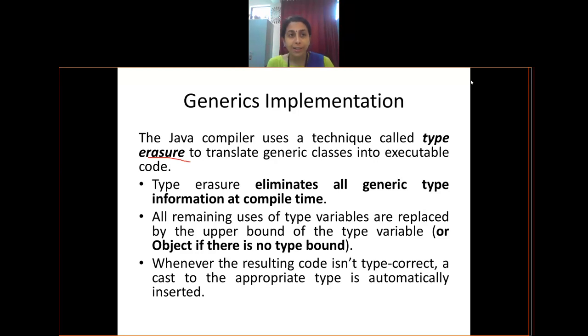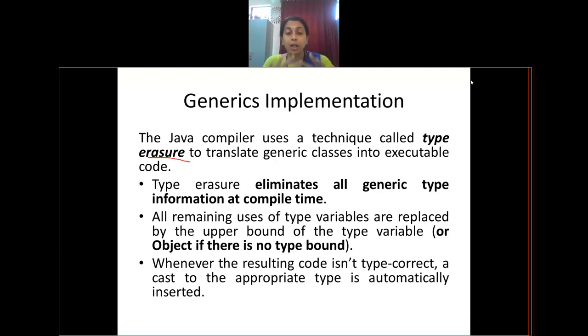So you will be writing one class or one method. See, generics can be a class as well as a method. If you have a generic method, that method will be written with a generic data type. That generic data type at any point in time can be erased and written with the data type that I want. It means formal parameters are generic, actual parameters are specific. This is what is called type erasure.